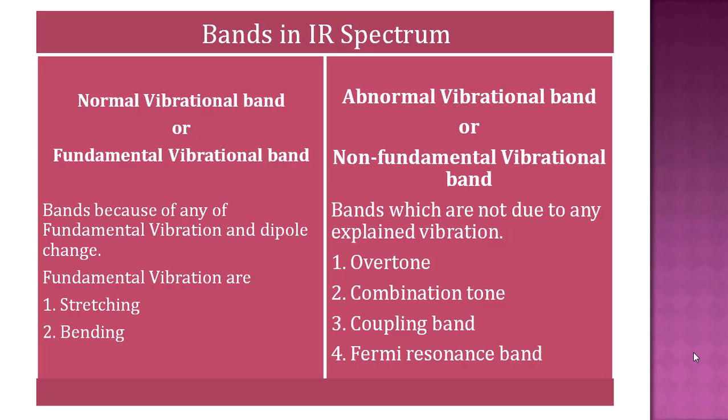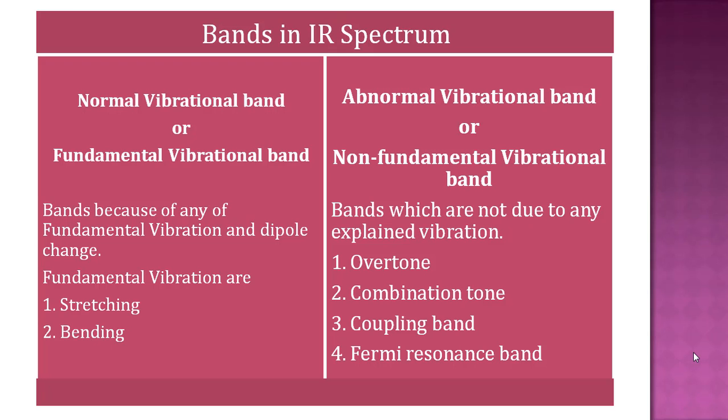Basically, the bands we can see in an IR spectrum can be divided into two major types, which are the normal vibration band and the abnormal vibrational band. The normal vibration band is also known as the fundamental vibrational band, and the abnormal vibrational band is also known as the non-fundamental vibrational band. We can also say that vibrations seen in IR spectroscopy can be divided into two types, normal vibration and abnormal vibration, or fundamental vibration and non-fundamental vibration.